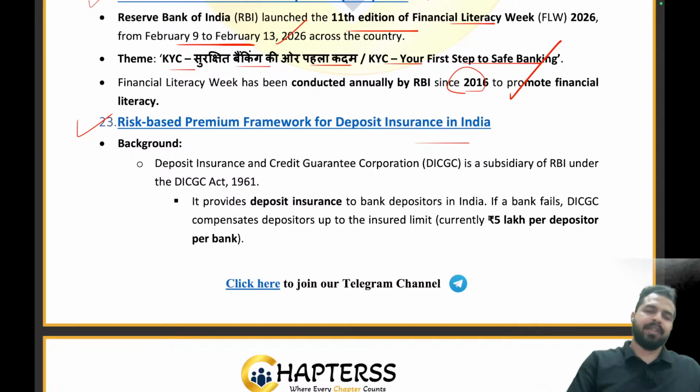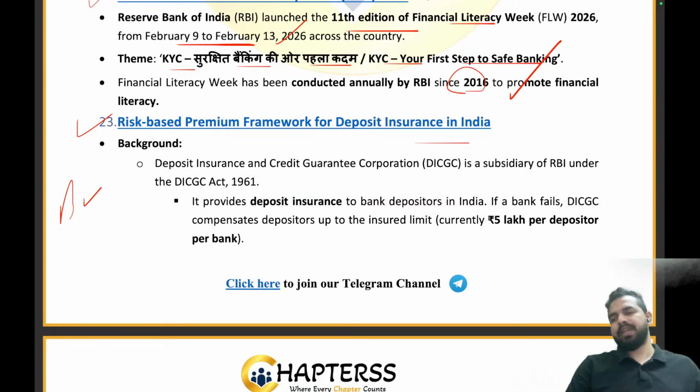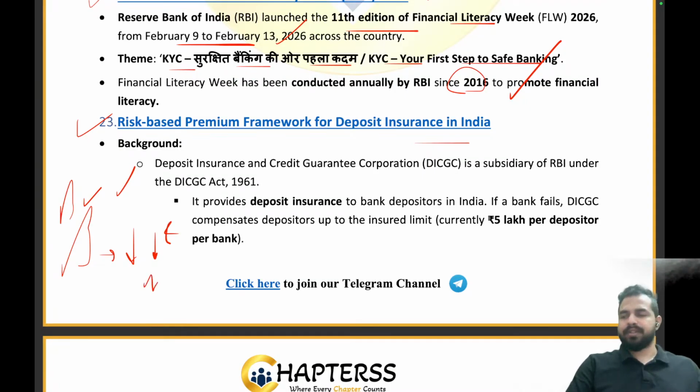Now, my dear friend, let's take an example that there is a bank which is performing really good. It is taking all the steps which have been released by the Reserve Bank of India for the protection of the deposits of the people, and they are basically taking all the steps in order to ensure that to whoever they are giving the loans, they are assessing them properly. So this is a really good working bank, right? Now there is another bank, my dear friends, which is not that good, which is not following all these kind of different things. It is not following them properly. And this is the bank which is high risk.